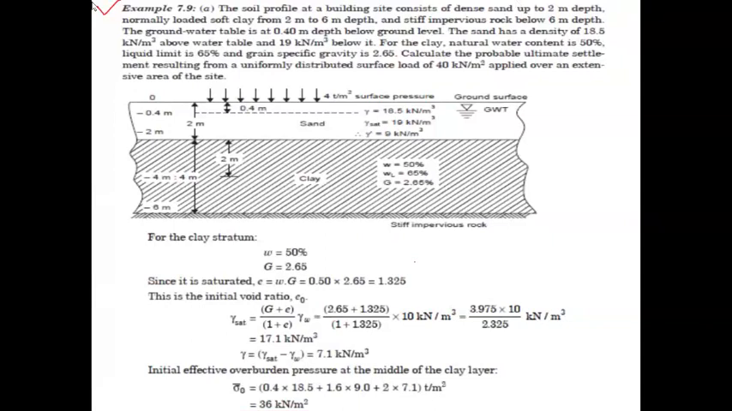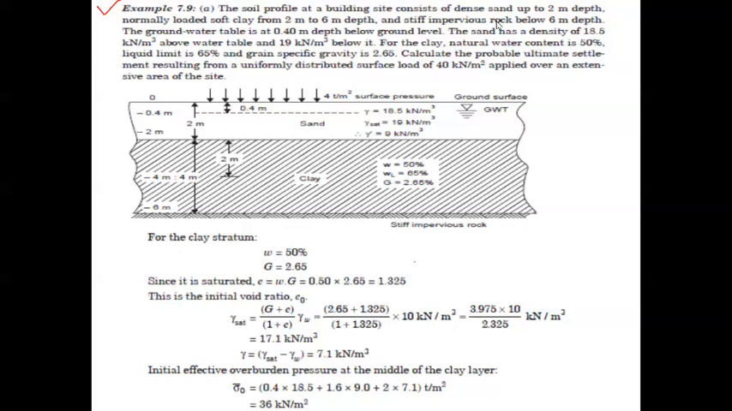The groundwater table is at 0.4 meter depth below the ground level. The sand has a density of 18.5 kilonewton per meter cube above the water table and 19 kilonewton per meter cube below it. For the clay, natural water content is 50%, liquid limit is 65%, and grain specific gravity is 2.65. Calculate the probable ultimate settlement resulting from a uniform distributed surface load of 40 kilonewton per meter square applied over an extensive area of the site.